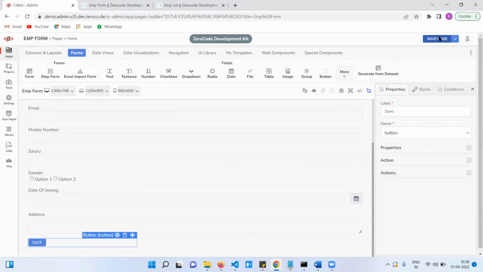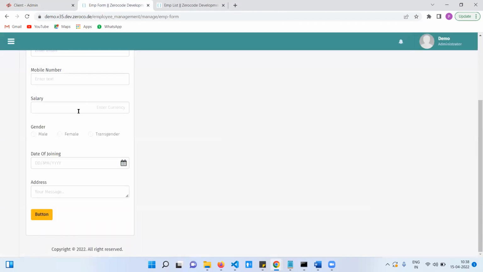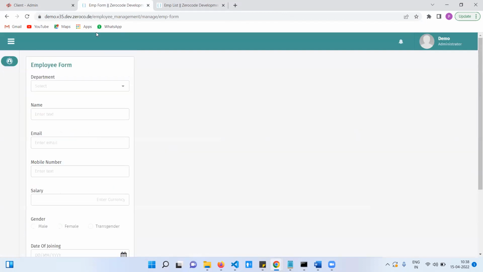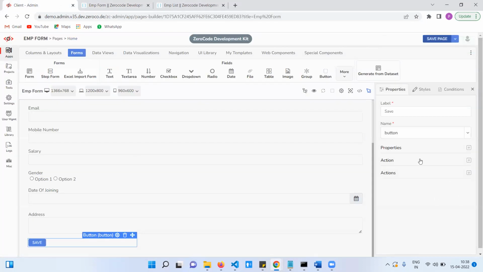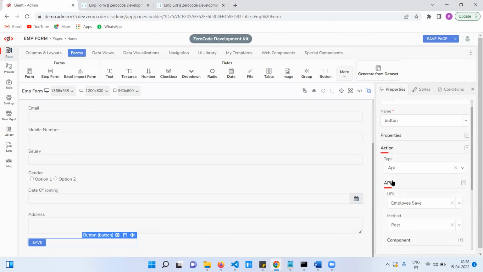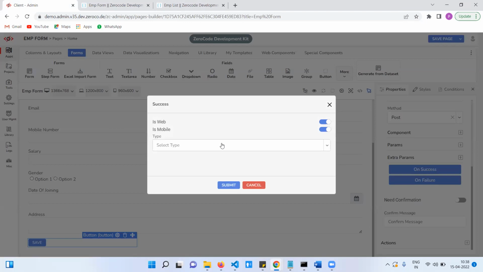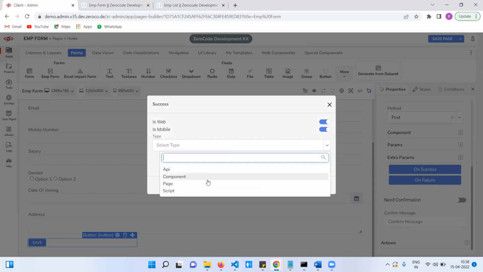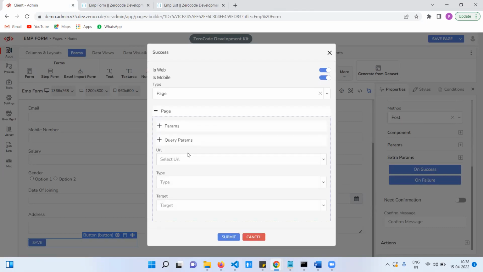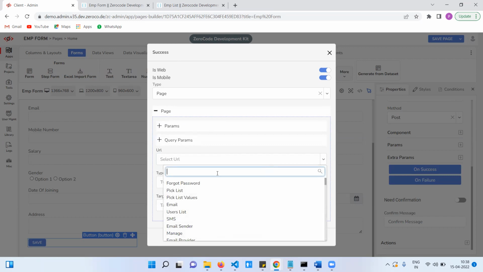So save form. When we click on save, we need to redirect to that page, the employee list page. That means once the API is done, we have an on success event. Click on success. We need to navigate to a new page, right? Click on page. Which page? That one. Select the employee list page, right?